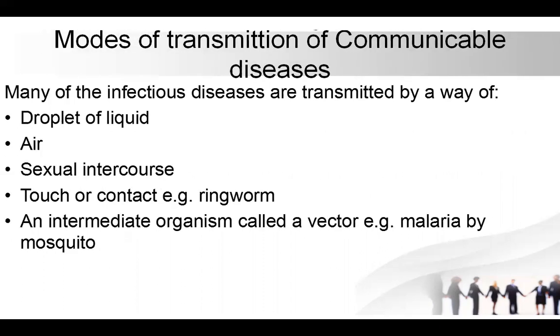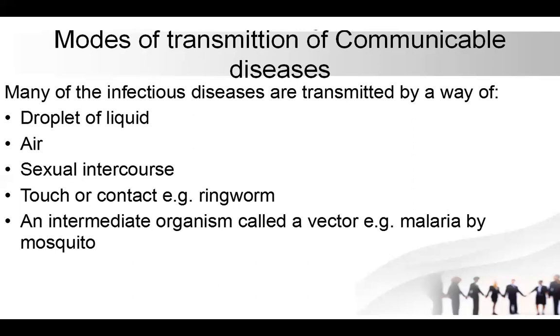Let's see the modes of transmission of these communicable diseases. Many of the infectious diseases are transmitted in the following ways. The first one is droplets of body liquids, for example saliva. The second one is air. When you are breathing in contagious air from an infected person, the disease can be transmitted to a healthy person.